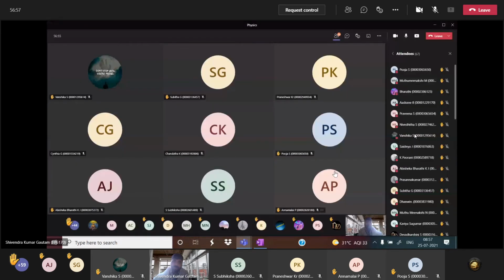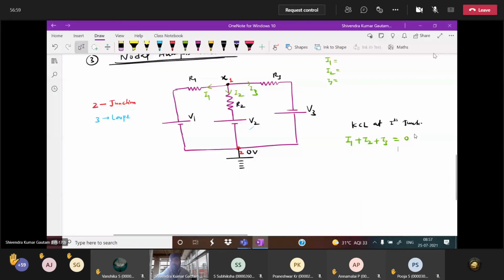Tell me everyone, see in this branch, in this direction, is X potential more or V1 potential more? Why does current move this side? X potential is more. Everybody see, if current moves in this way, you have to find the current only in this branch.